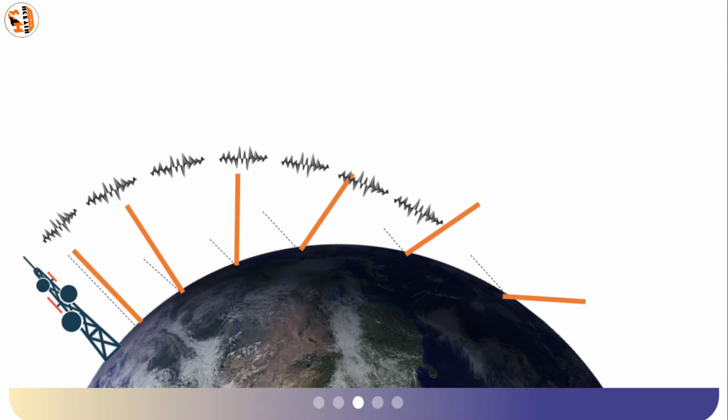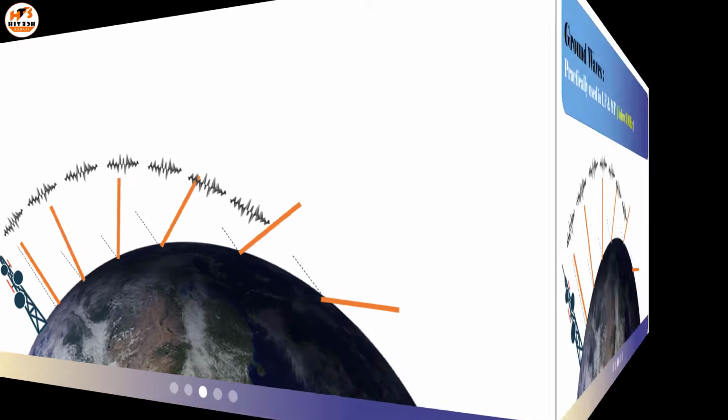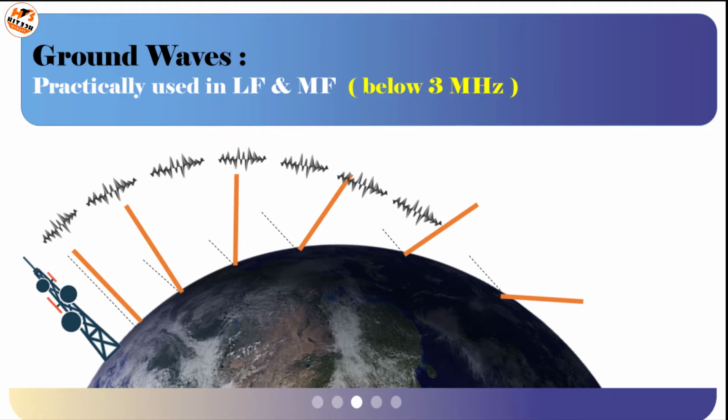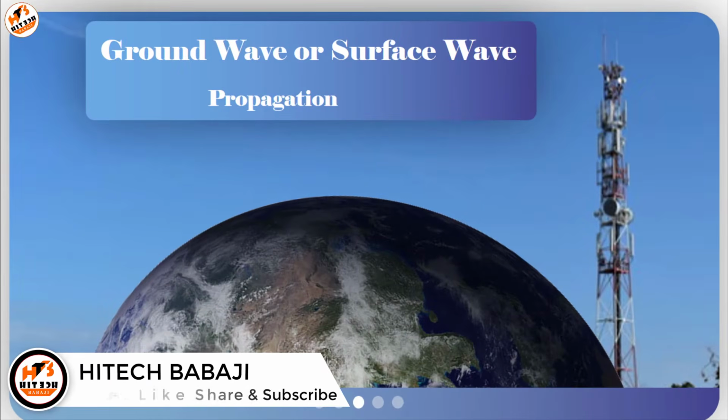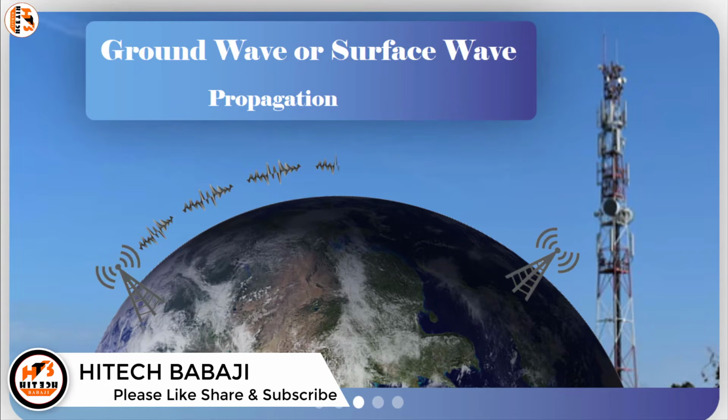Since ground losses increase rapidly with frequency, this propagation is used practically in the low frequency and medium frequency portion of the radio spectrum, that is up to 3 MHz only. The maximum range or coverage of ground wave propagation not only depends upon the frequency but also depends on the power of the transmitter.